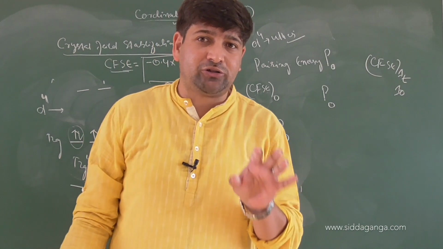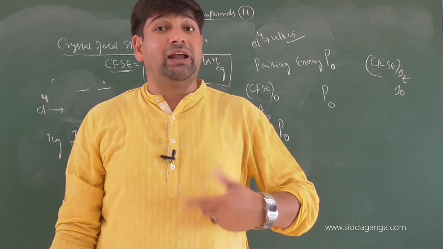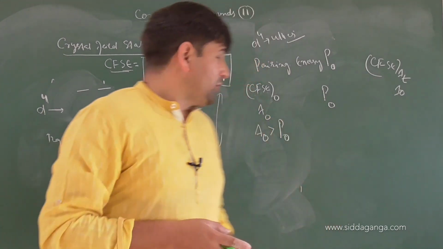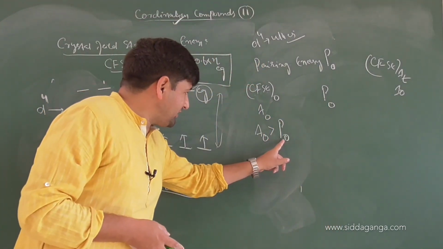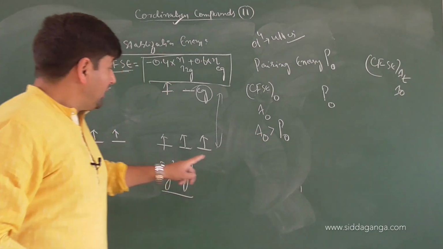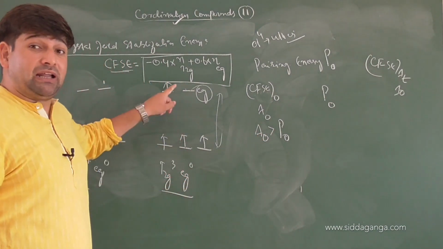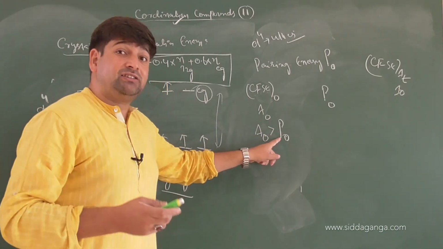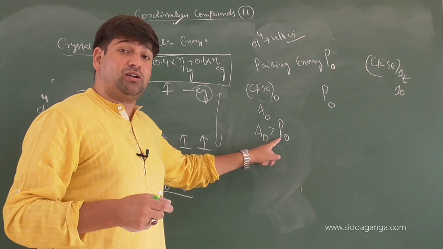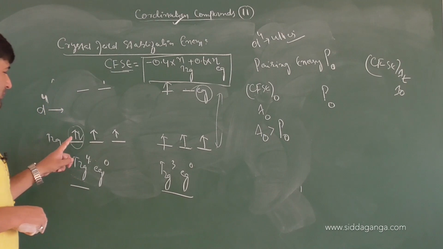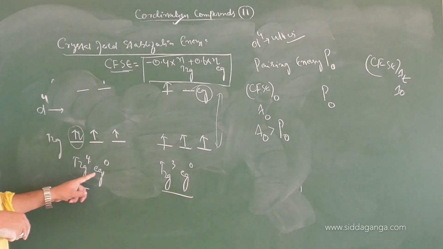They will always try to occupy more stability, wherein they have to consume less energy. So if pairing energy is less compared to crystal field splitting energy, that means the energy required to unpair the electron is more, but the energy required to pair the electron is less, then what would the electron love to do? Pair up. So once the electron is pairing up, the electronic structure becomes T2G4 EG0.